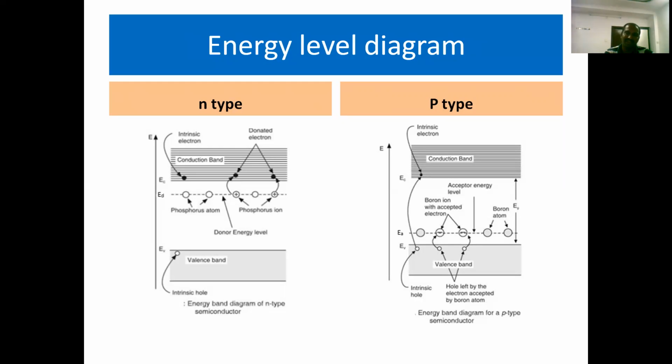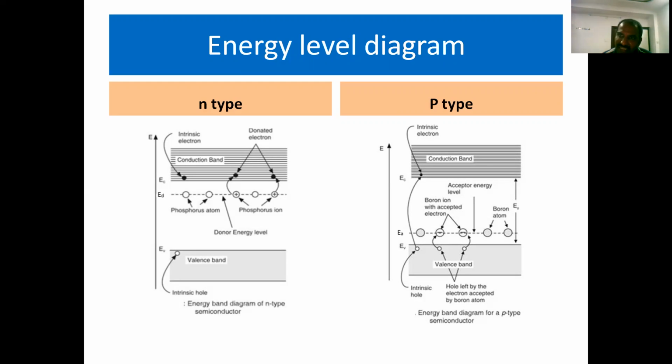Similarly, in case of P-type semiconductor, we are adding trivalent impurities, but to form the covalent bonds here 4 electrons are required. So 1 electron is short. That's why the impure atom will take an electron from the host atom. As a result, an unsaturated covalent bond will be formed. If you increase the temperature or apply energy or an electric field, the unsaturated covalent bond will be broken and the electron becomes free. That will be raised to the specific energy level known as acceptor levels, present just above the valence band.